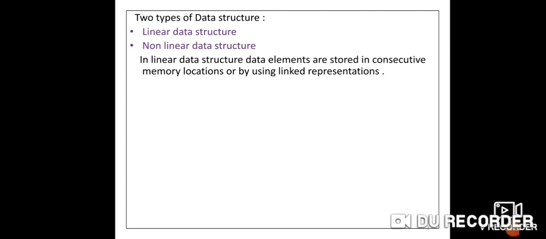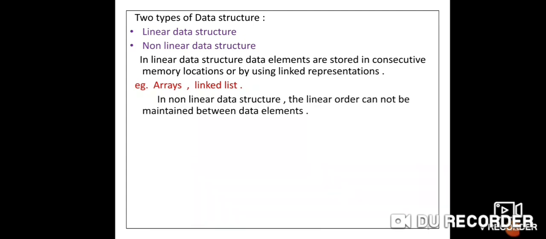So what is the example of this linear data structure? For example, you can use an array. You know already, array means to store the data in consecutive memory locations, means contiguously. And what is linked list? In a linked list, the data is stored in some different way. So in brief, we will discuss every type of data structure later.